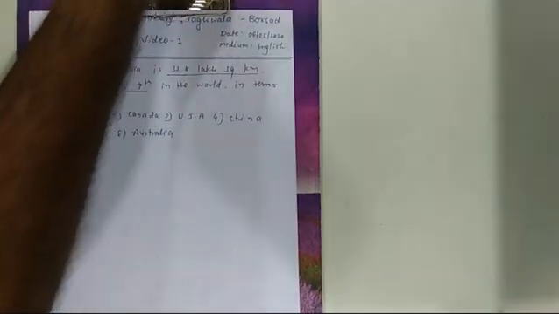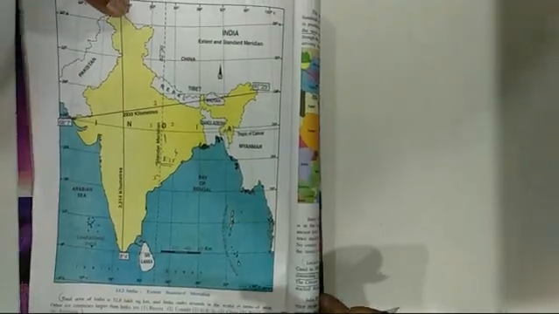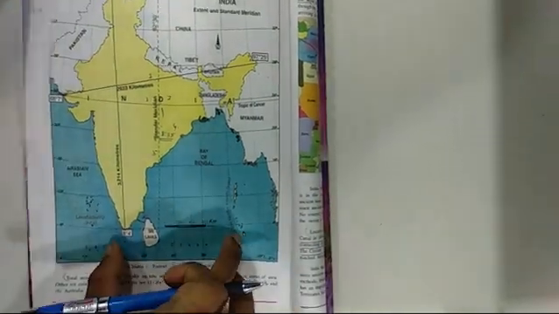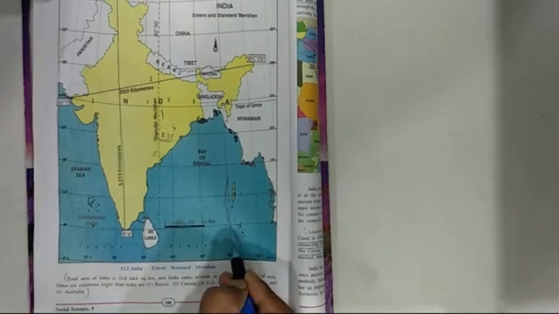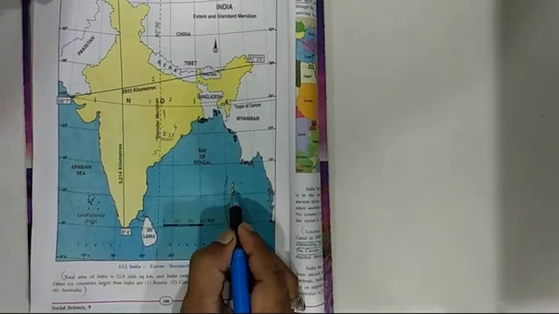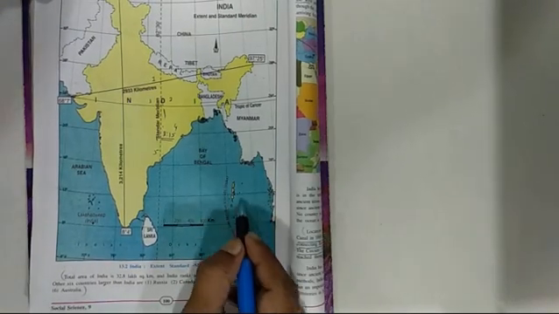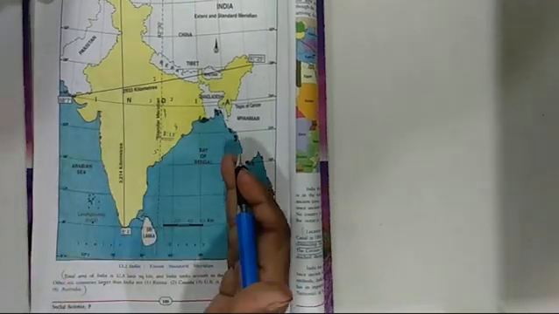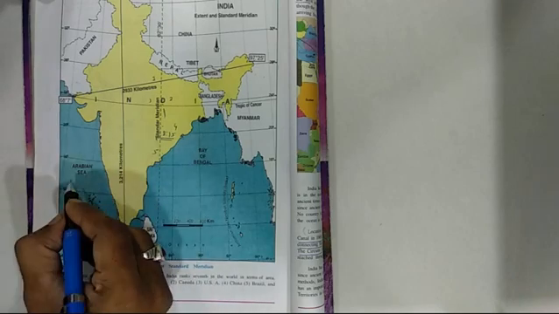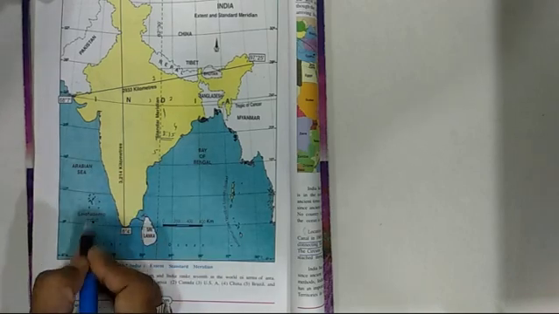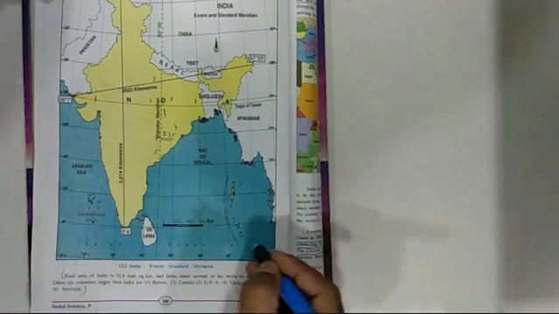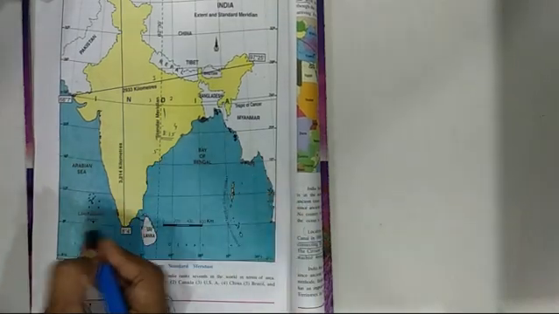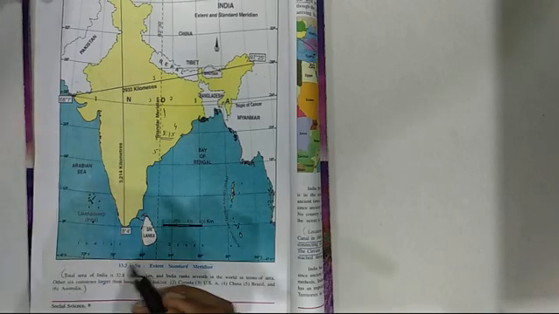Now another important thing, just see here: in India we have 2 sets of islands. Here are the Andaman and Nicobar Islands. These dots are visible to you. The Andaman and Nicobar Islands are on the east side of India, and here the Lakshadweep Islands are on the west side of India.